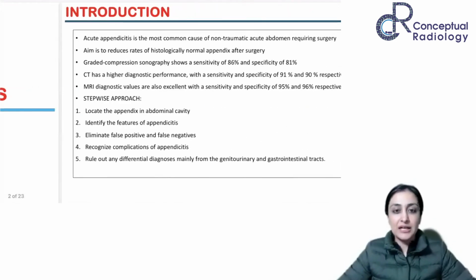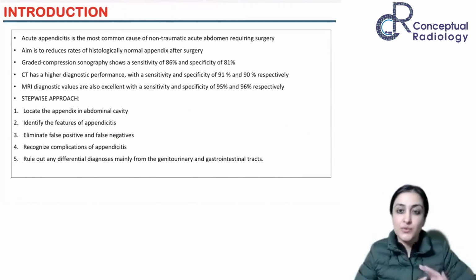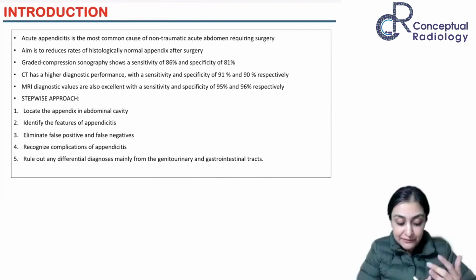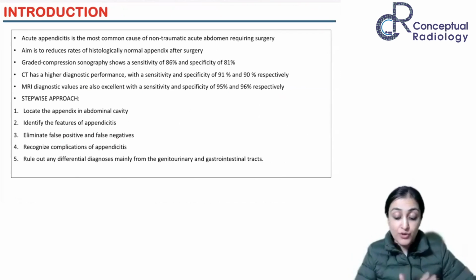So, when we talk about appendicitis, just a few points in case you get a theory question. What are the things you want to write? That is what I have noted so that you can just revise quickly from the PDF. Appendicitis is the most common cause of non traumatic acute abdomen requiring surgery.